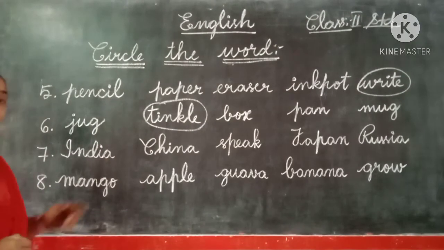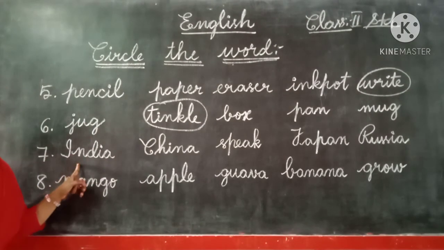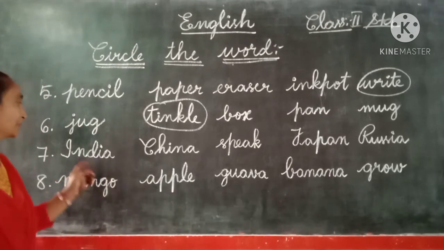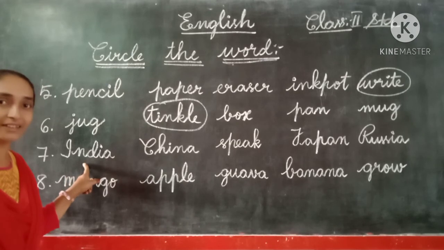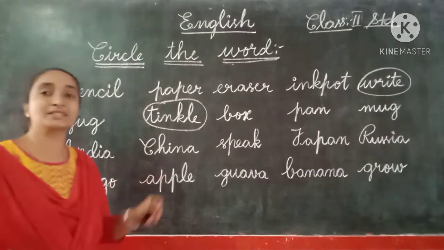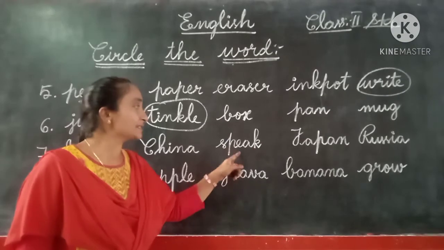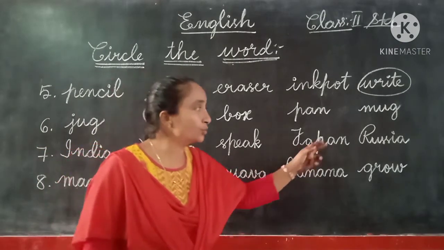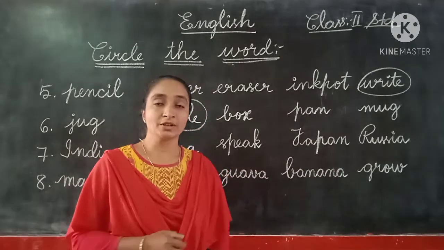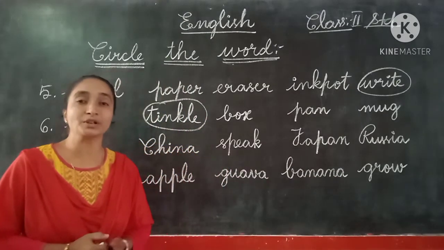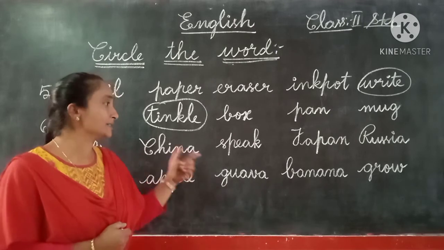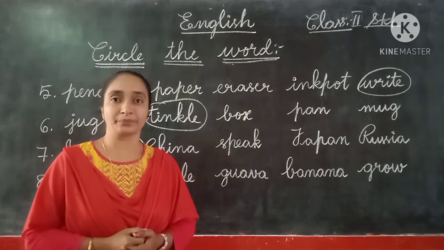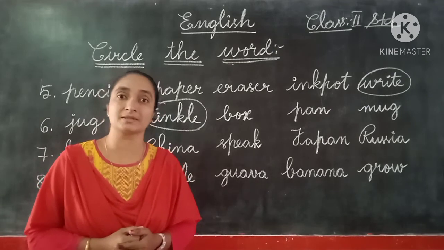Completed. Now let us see the seventh one. Here they have given with capital letters the names of countries. India, I-N-D-I-A, China, C-H-I-N-A, speak, S-P-E-A-K, Japan, J-A-P-A-N, Russia, R-U-S-S-I-A. Here we can identify very easily because they have given the first letter a capital letter, because they are the names of countries.